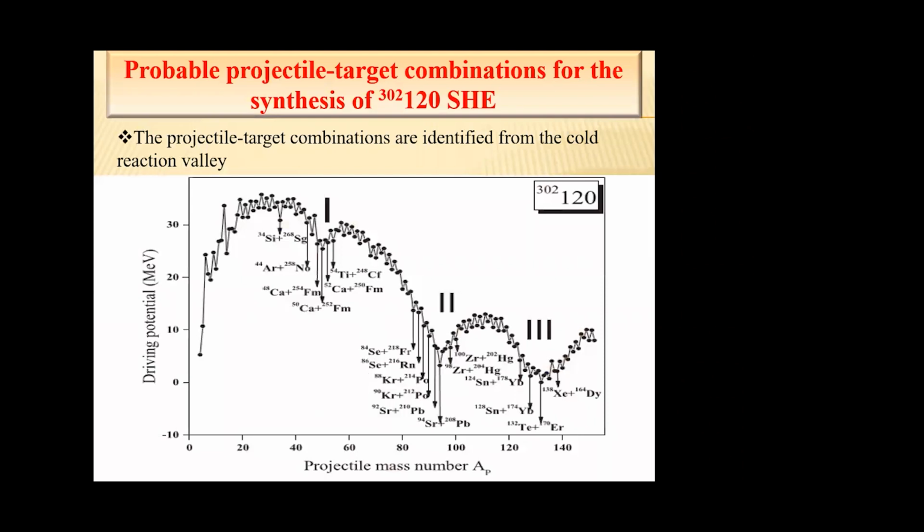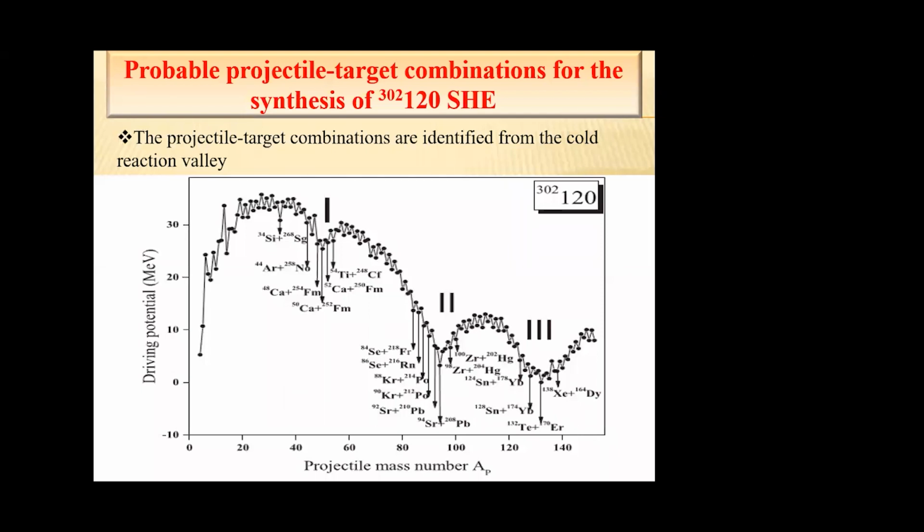Next, projectile-target combinations for the synthesis of the super heavy element with Z equal to 120 and mass number equal to 302. Here we have studied the cold reaction valley plot. The cold reaction valley plot connects driving potential and projectile mass.